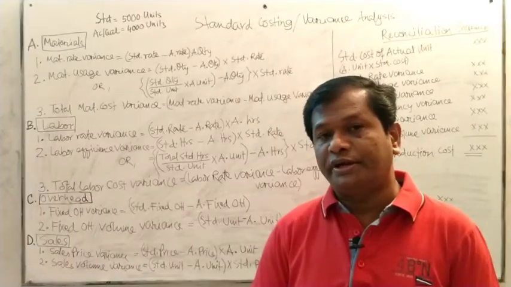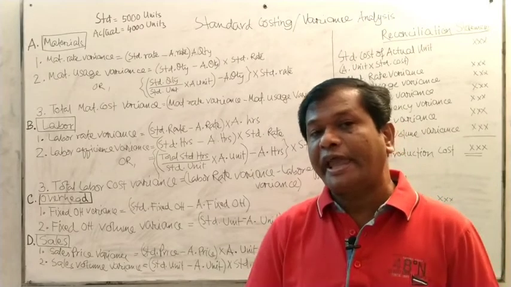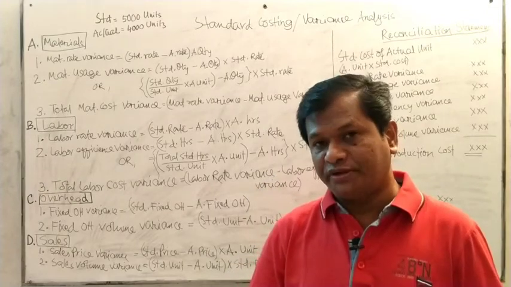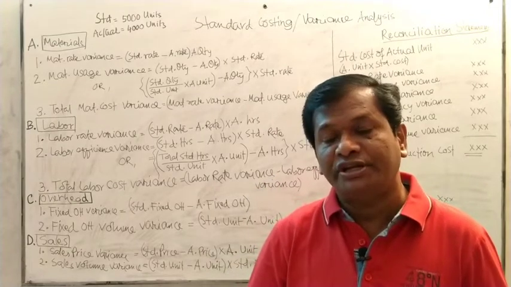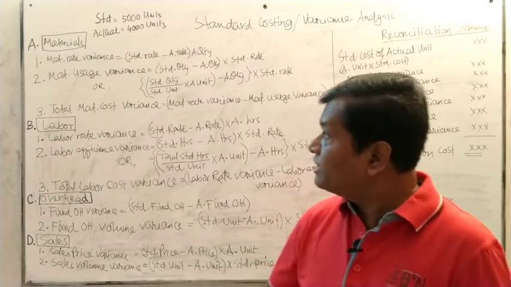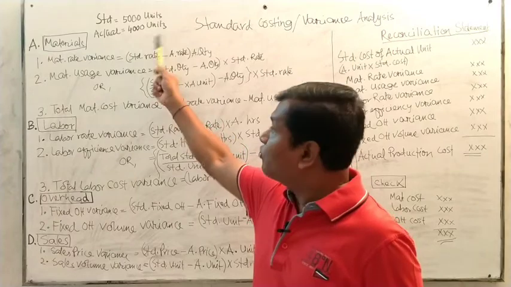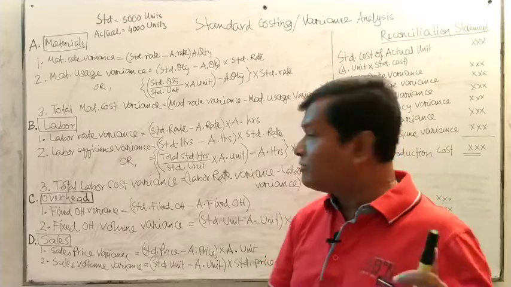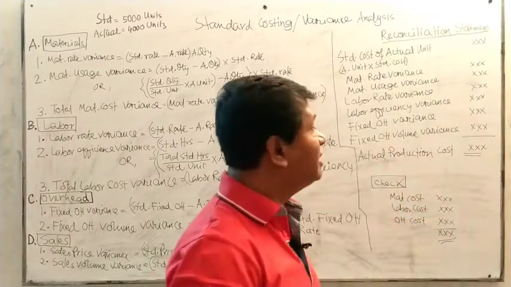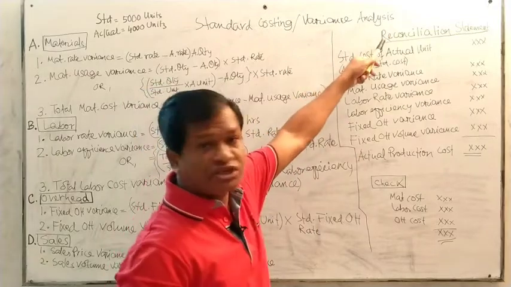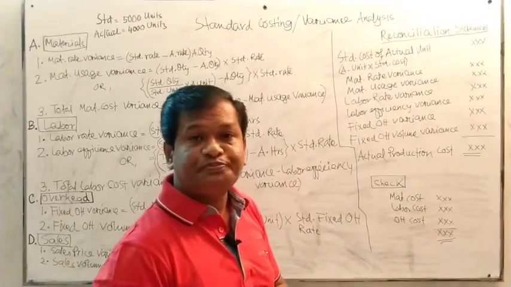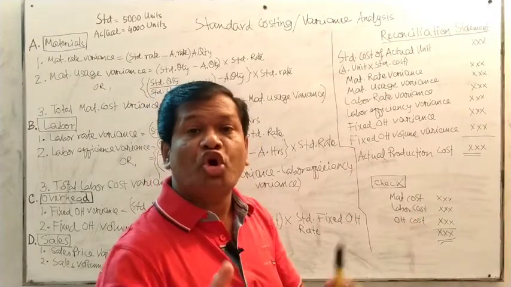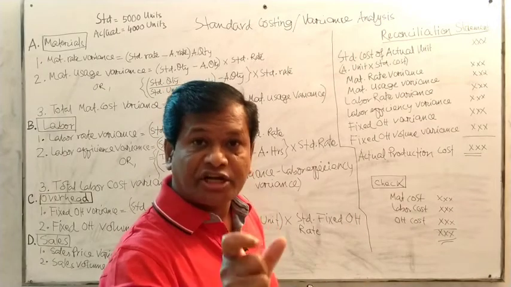Whenever you are going to do that, first of all you have to find the actual unit, and the standard cost of the actual unit. Here the actual unit is 4,000 units. So what is the standard cost of 4,000 units? How is that calculated? Look at the board, here is the reconciliation statement. First of all you have to find the standard cost of actual unit. Mind it, standard cost of actual unit.